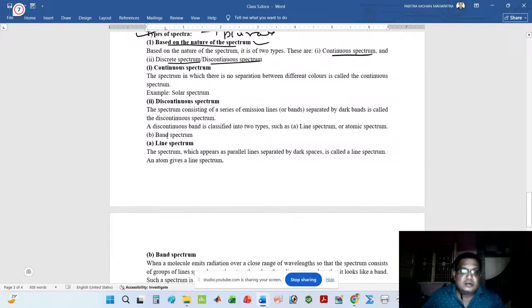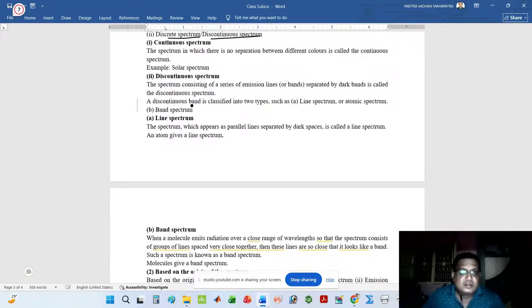Next, I also covered the classification of discontinuous spectrum, that is, band. It is classified into two types. One is line spectrum or atomic spectrum. Another is band spectrum.